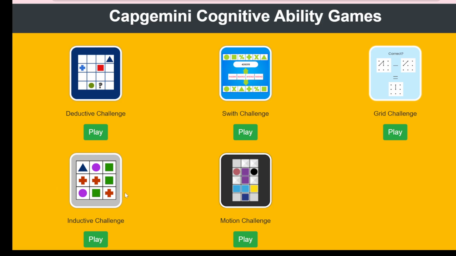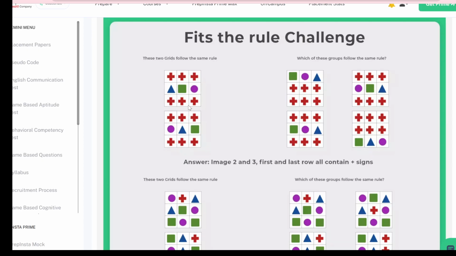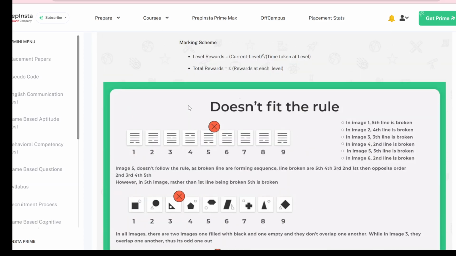Okay, after that, the inductive challenge: you just have to see the pattern, what this pattern is, and then select the same pattern in the grid given on the left side. Okay, and the motion challenge, this is basically a game you have played in your childhood, in which you have to put the red ball into the hole after many obstacles. So I'm giving an overview of how you can do that.